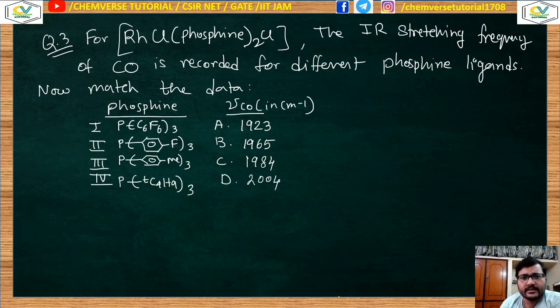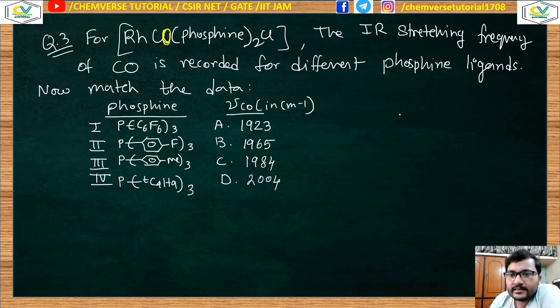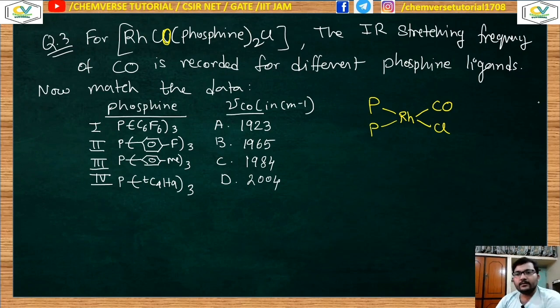Now they have said that there will be a correction. Here it is the CO ligand. The molecule looks something like this. Here it is CO, Cl, one phosphine ligand over here, another over here. Now, higher stretching frequency of the carbonyl ligand. Here also we are doing the same thing: just check the donorability of the phosphine ligands present. Over here you can think that this is a tertiary butyl group, and a tertiary butyl group is nothing but your R group. So it is one kind of PR3.